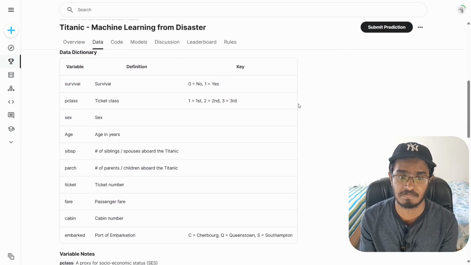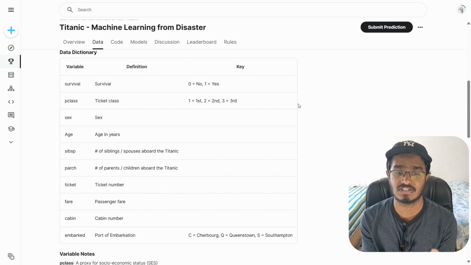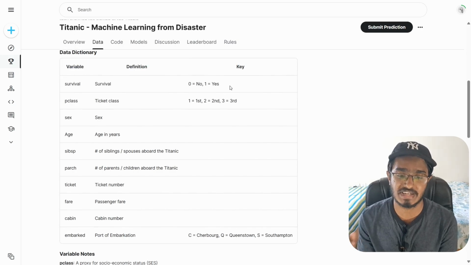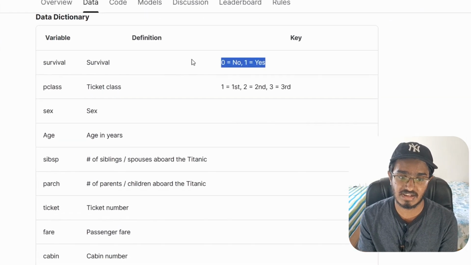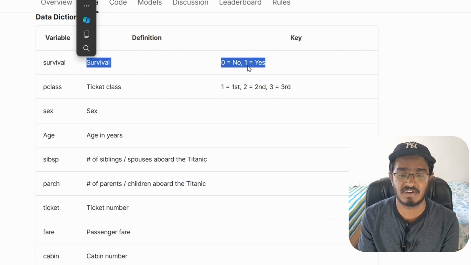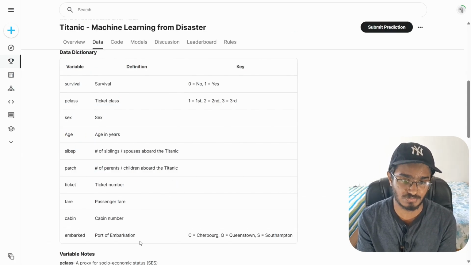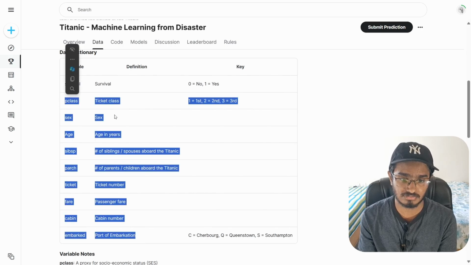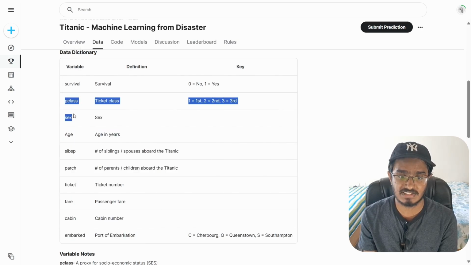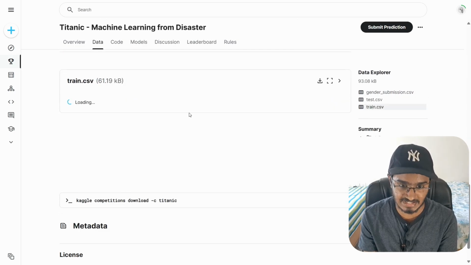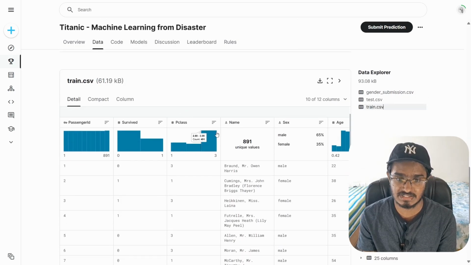So in order to gather information about the data, you just click on the data tab, and then over here, when you look at the data dictionary, they have given us all of the different parameters and what they represent. So here's the one that we have to predict. We have to build a classification model that can classify whether a person has survived or not. And the other parameters are giving us some conditional values as well. So right as I look at this one, these are the ones that I feel are going to give us values.